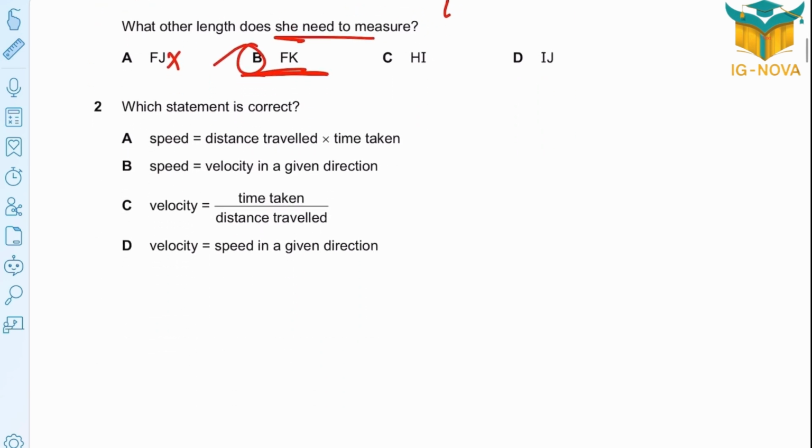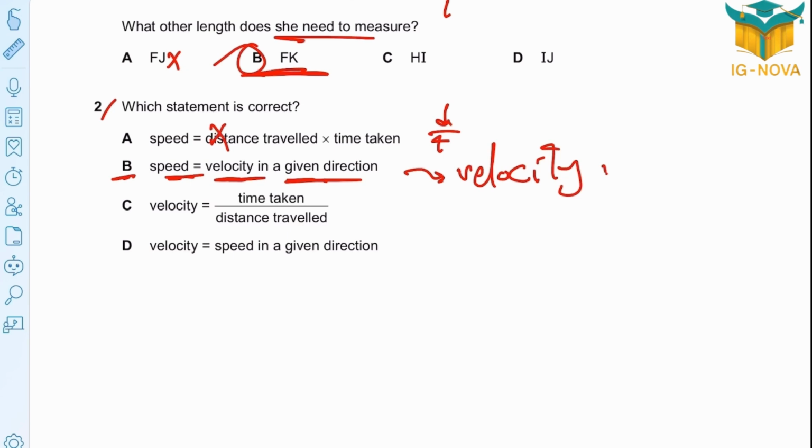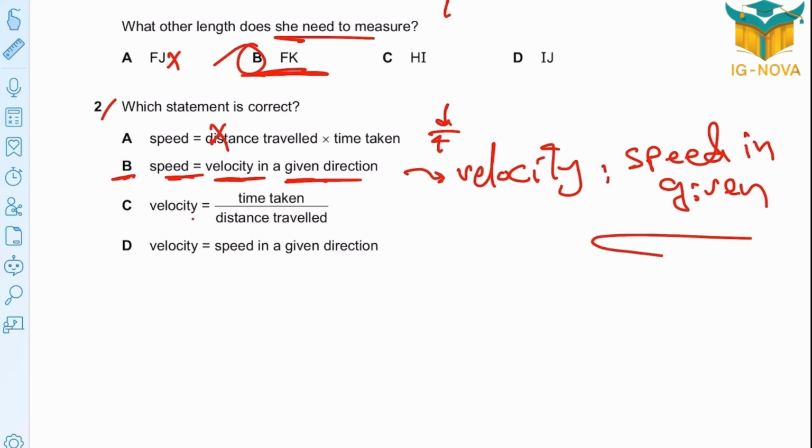Question 2. Which statement is correct? Speed equals distance traveled times time taken? No, speed is distance over time, so not A. B, speed is the velocity in a given direction? No, velocity is the speed in a given direction. Velocity, time taken over distance traveled? No, velocity is the speed in a given direction. So the correct option is D.